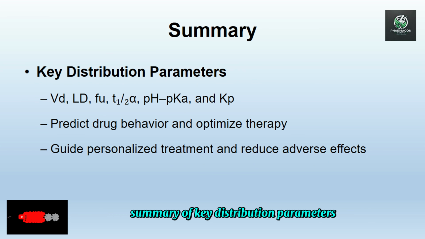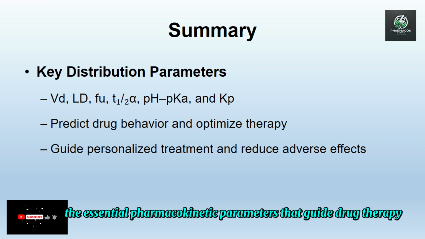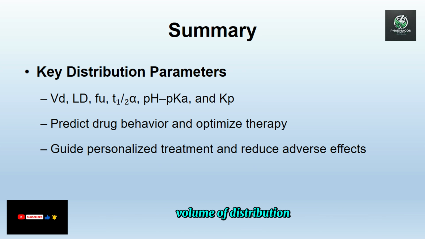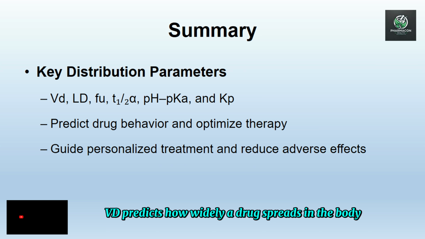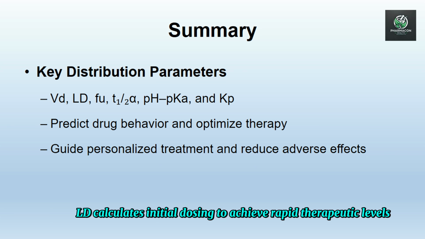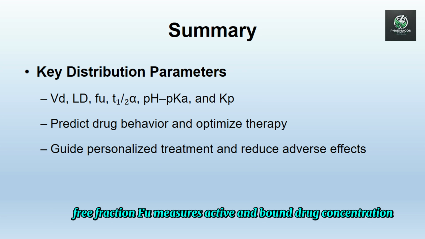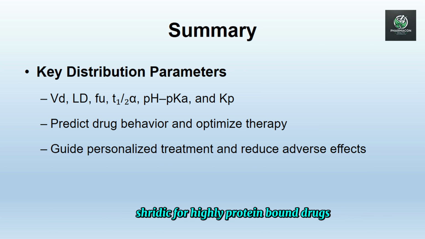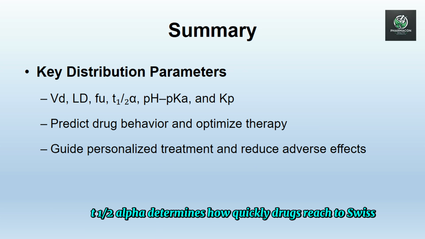Summary of key distribution parameters. Let's review the essential pharmacokinetic parameters that guide drug therapy. Volume of distribution (VD) predicts how widely a drug spreads in the body. It helps determine the loading dose. Loading dose (LD) calculates initial dosing to achieve rapid therapeutic levels. Free fraction (FU) measures active versus bound drug concentrations, critical for highly protein-bound drugs. Distribution half-life, t1/2 alpha, determines how quickly drugs reach tissues.